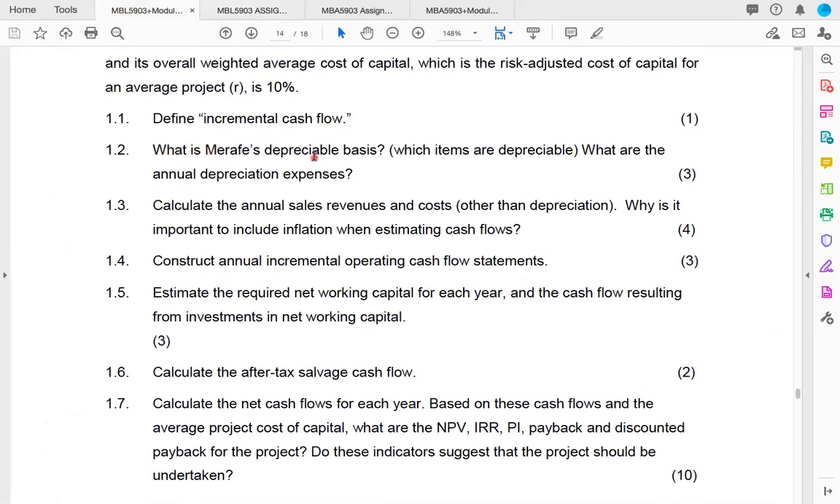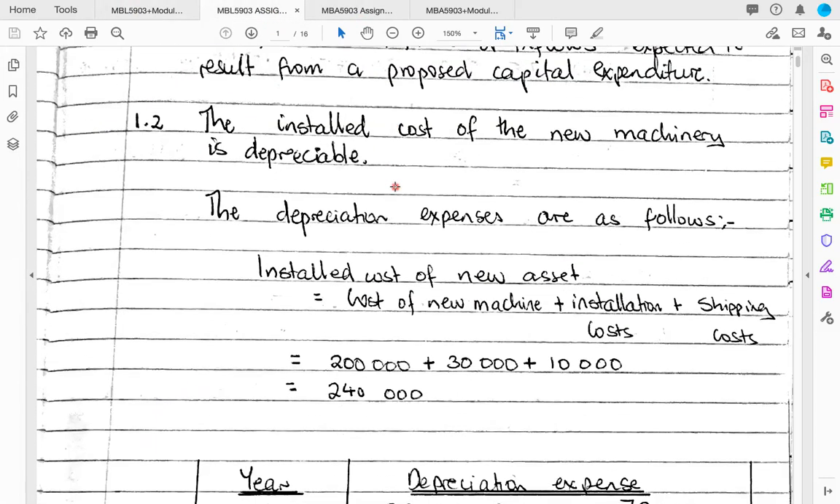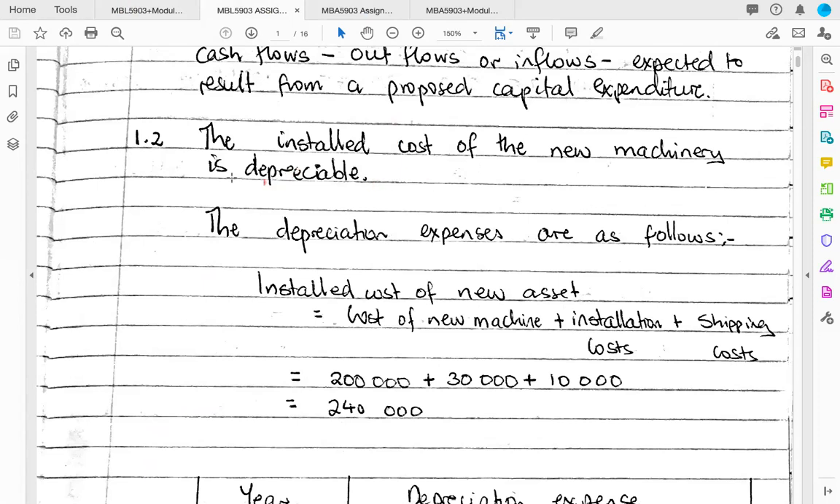And then 1.2 says, what is Mirafe's depreciable basis? And you're told what is being referred to in depreciable basis. It means which items are depreciable and what are the annual depreciation expenses, right? So in this particular case, the installed cost of the new machine is what's depreciable. The amount of money we spend as the installed cost of the new machine, this is the depreciable basis.